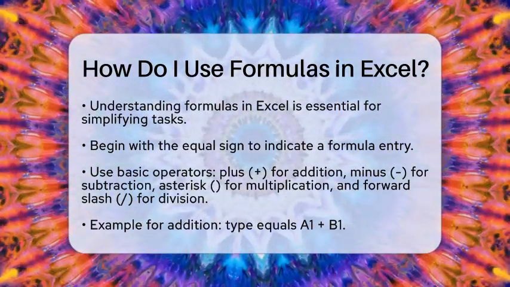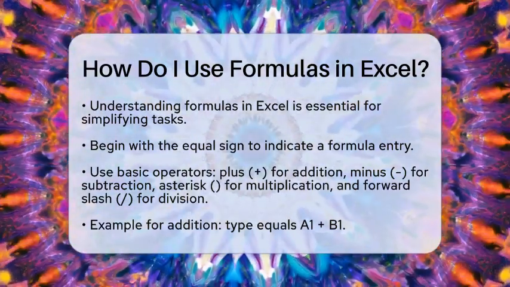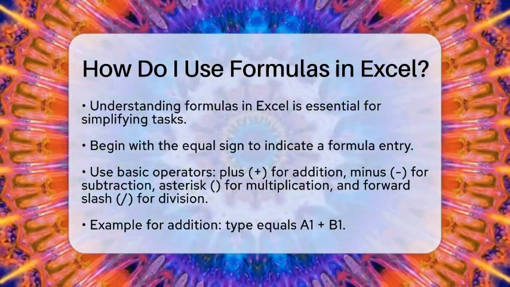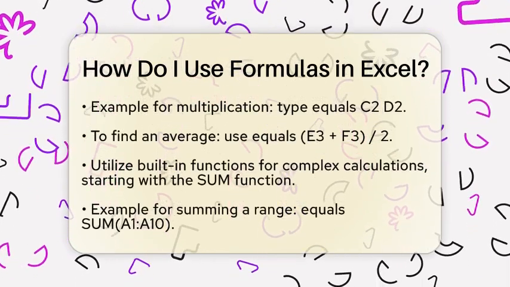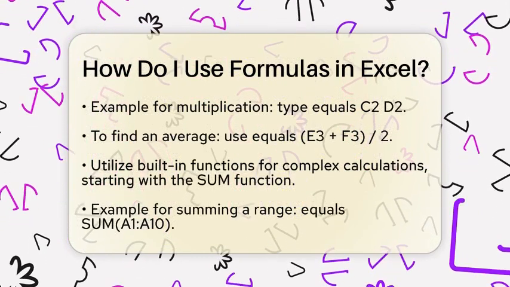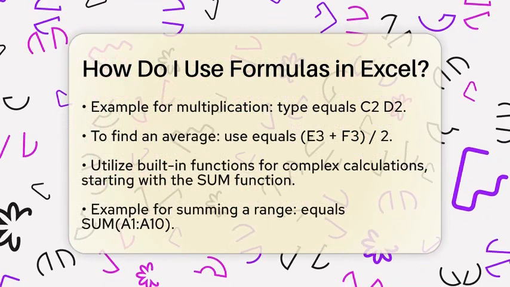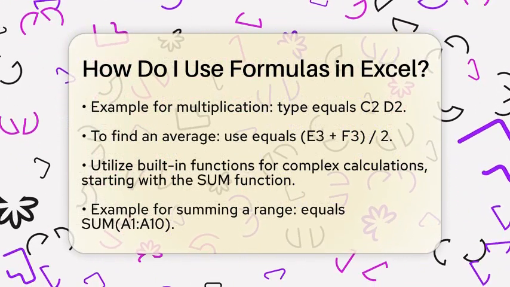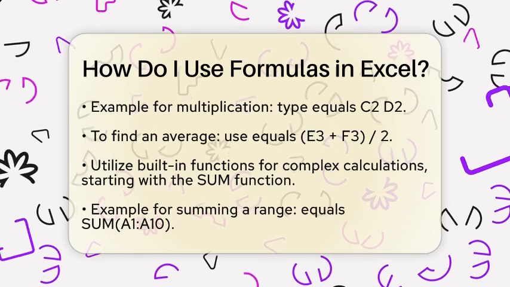For example, if you want to add two numbers together, you would write it as equals A1 plus B1. To multiply two numbers, you would type equals C2 asterisk D2. If you want to find the average of two numbers, you can use equals (E3 plus F3) divided by 2. Excel also has built-in functions that can help with more complex calculations.